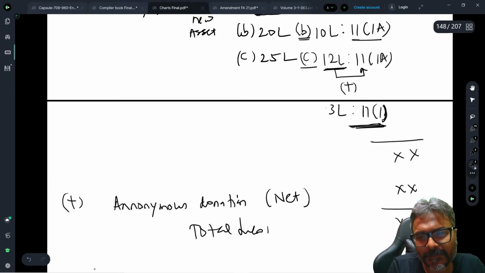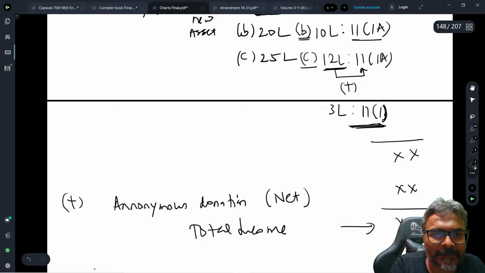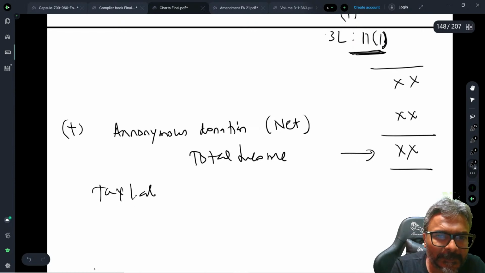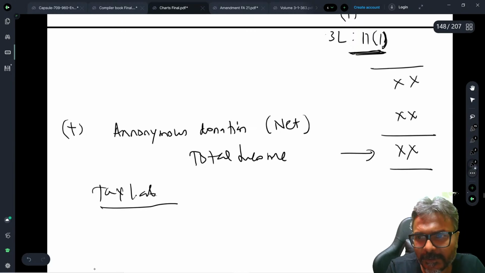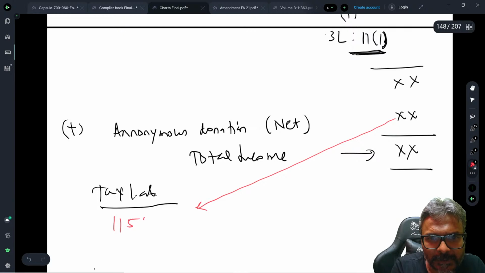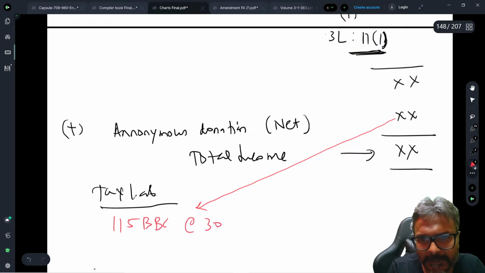Now, sometimes they call you to calculate a tax liability. So when they call you to calculate tax liability, students, always keep in mind that this portion would be under 115BBC, the net portion of this one, at 30%.